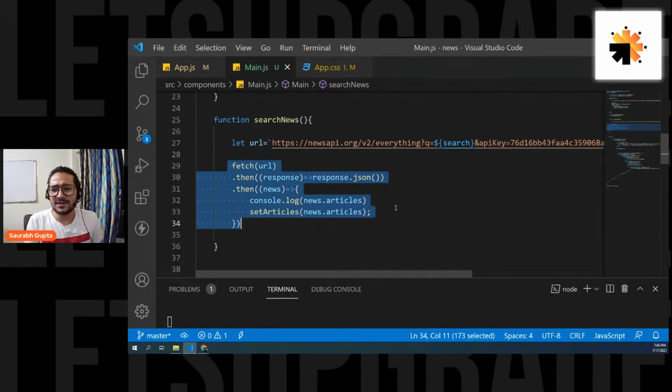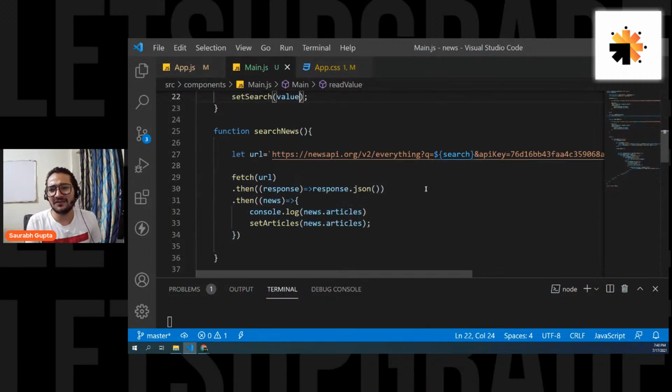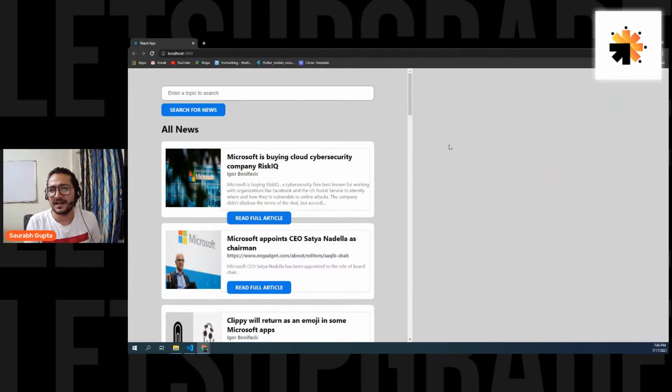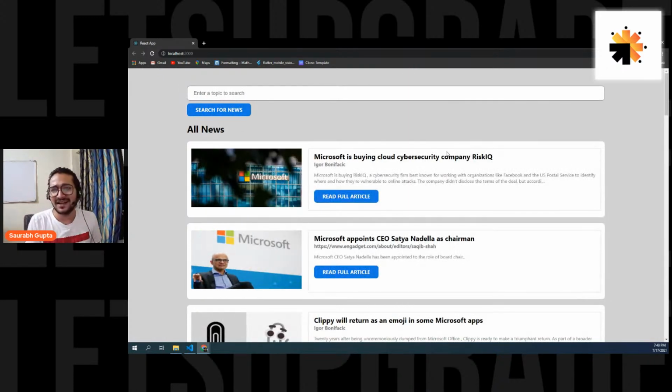Loader, I think we can use a simple GIF for that. I feel we can use a simple GIF for the loader. Let's see, first of all, what do we get here if I search for something? And don't worry, guys, this API is not slow. My PC is currently slow because it has a little less RAM. So I think we can adjust for that. So let's go for it.